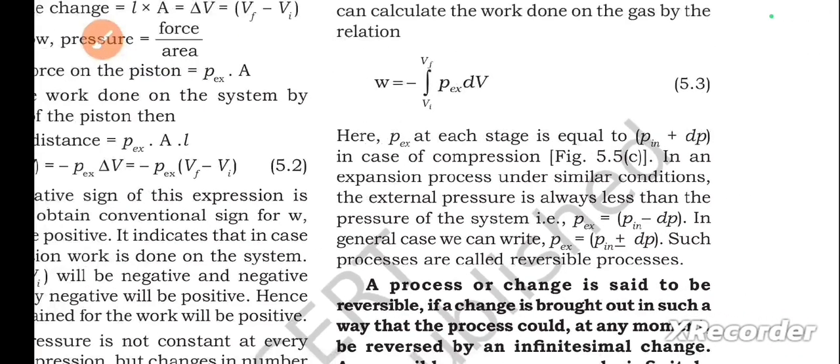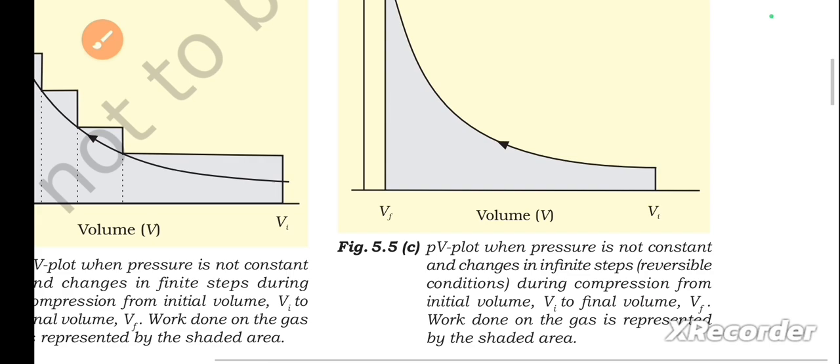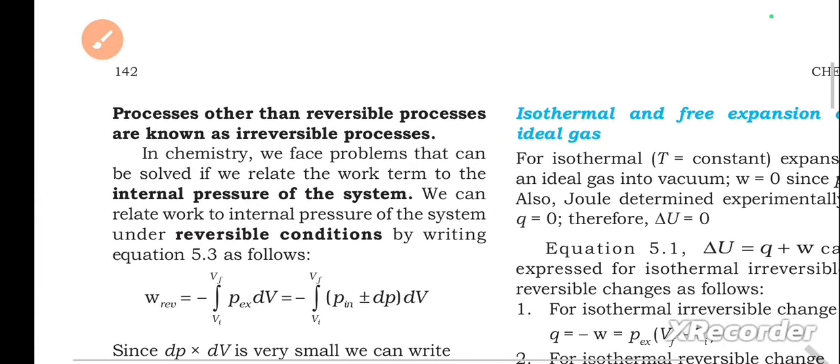A process or change is said to be reversible if a change is brought about in such a way that the process could at any moment be reversed by an infinitesimal change. A reversible process proceeds infinitely slowly by a series of equilibrium states such that system and the surroundings are always in near equilibrium with each other. Processes other than reversible processes are known as irreversible processes.